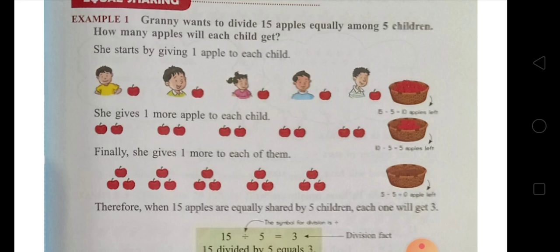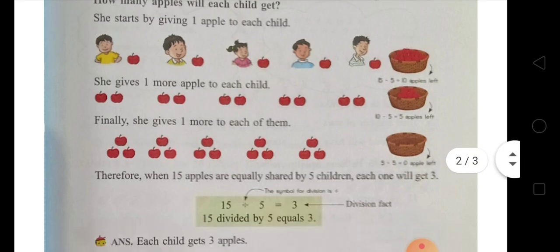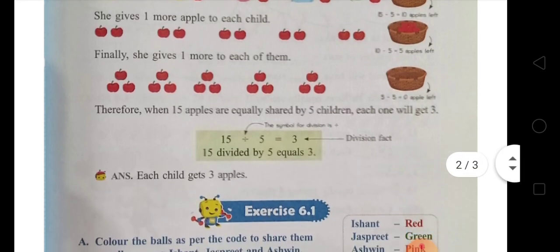In other words, when 15 apples are shared equally among 5 children, each child gets 3 apples. Okay. And now the division fact will be 15 divided by 5 equals 3.